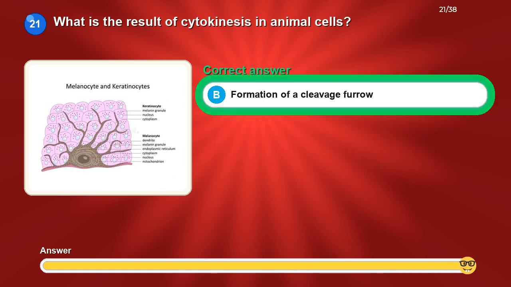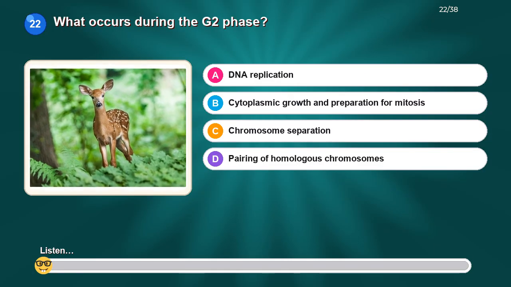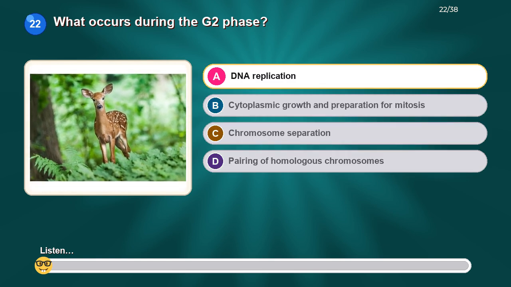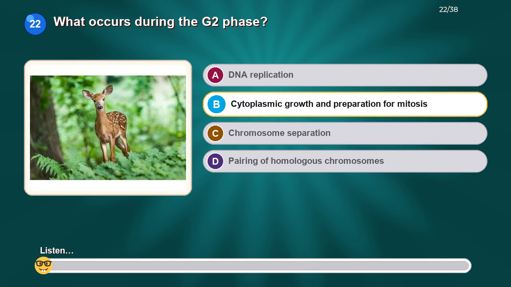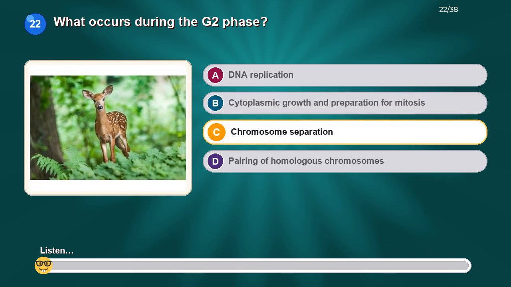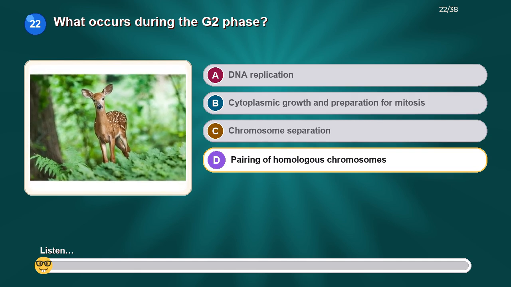The correct answer is formation of a cleavage furrow. What occurs during the G2 phase? Option A, DNA replication. Option B, cytoplasmic growth and preparation for mitosis. Option C, chromosome separation. Option D, pairing of homologous chromosomes.